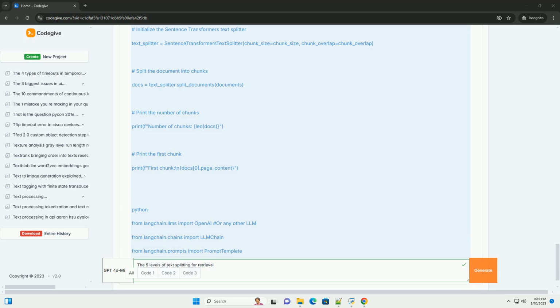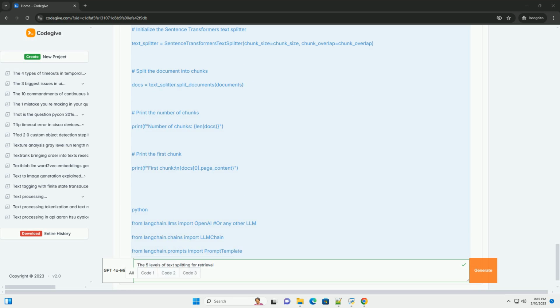Poor for retrieval accuracy. When to use: when semantic integrity is not critical, and you need uniformly sized chunks for some specific application. Rarely the best choice for RAG. Code example, Python. Code example, langchain.